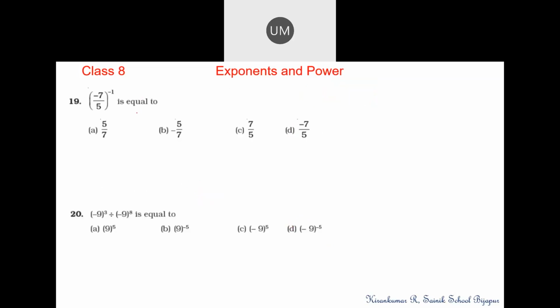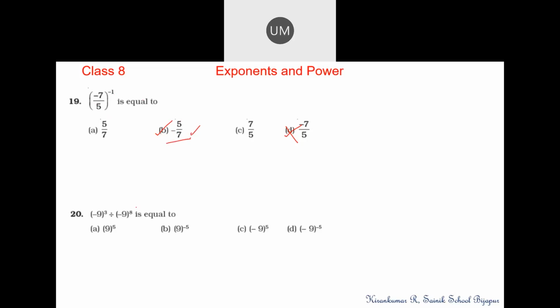Yes, this is very easy. 5 by minus 7, option B. Reciprocal is option B, 5 by 7. Minus also should be there. So minus 5 by 7. It's correct. Option number B.